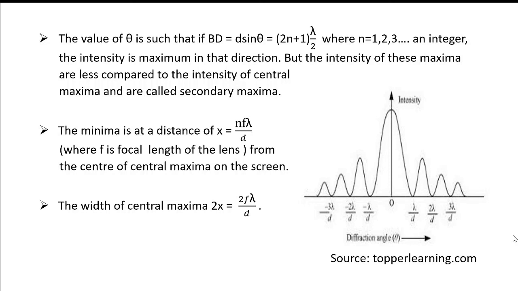Further, if the slit width d is large, then sin theta is small and hence theta is small.